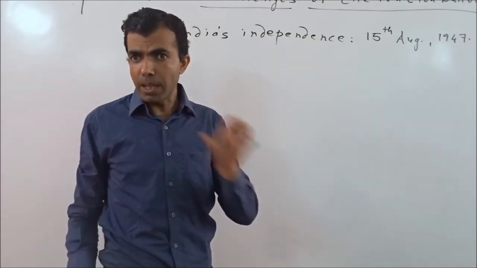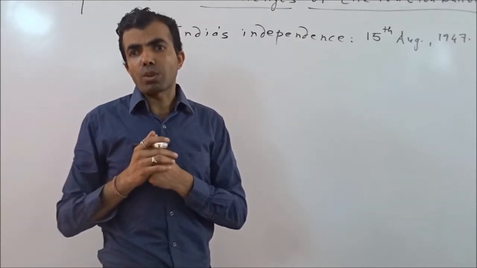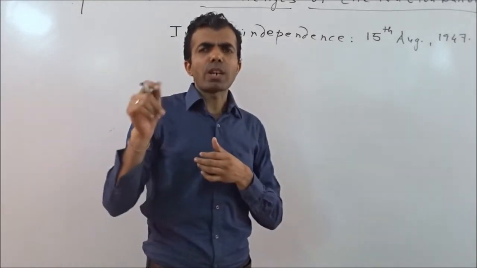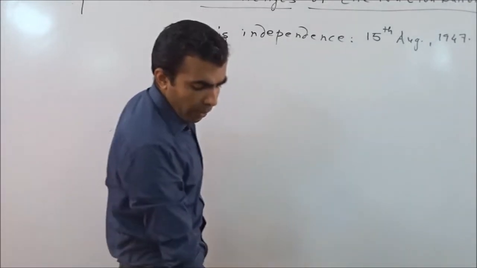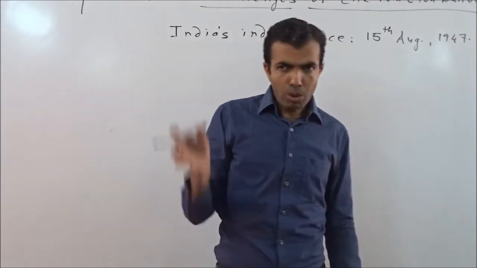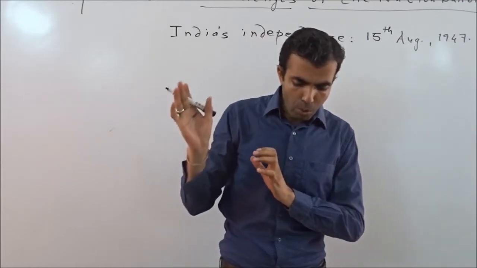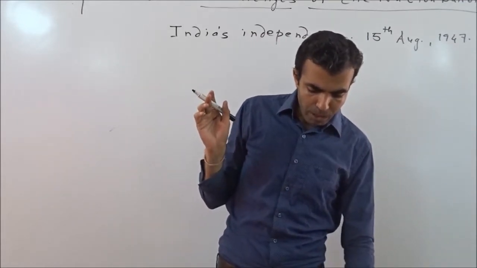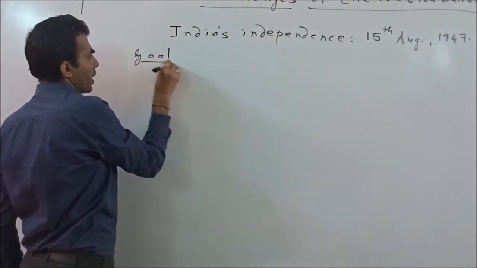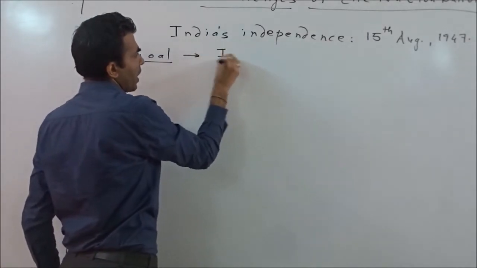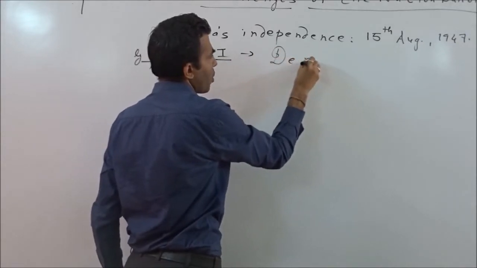May they be pacifists, extremists, liberals, moderates, or any other strand of thought. About all these thoughts, pacifists, extremists, I have cleared you in the 11th standard. So we move ahead. Which were the two goals on which everyone agreed? First goal on which everyone agreed was that India should be a democratic country.